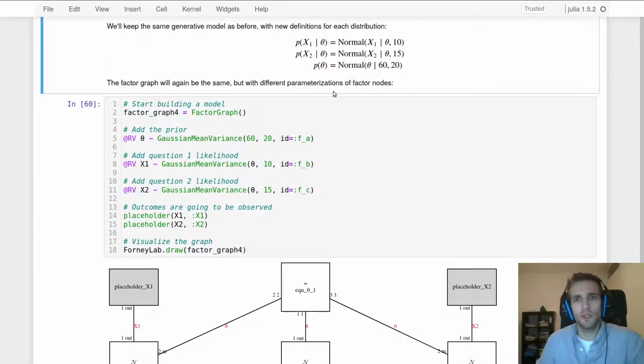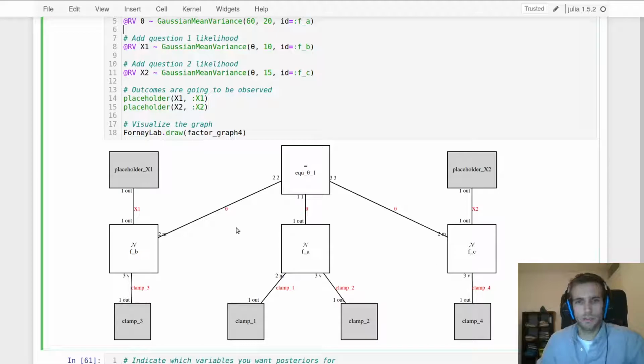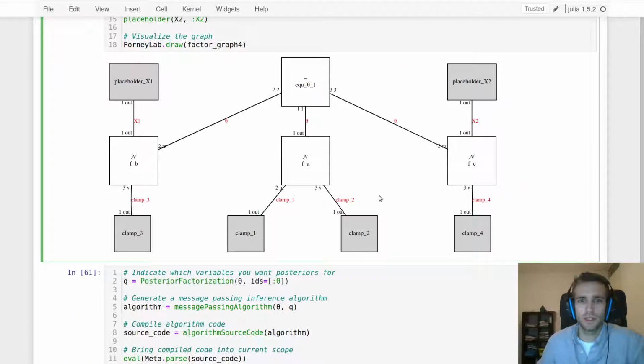So if we encode these distributions into this factor graph, the syntax looks exactly the same as before, and we're just swapping distributions again. So the prior theta is a Gaussian parameterized with mean and variance, with a mean of 60 and variance of 20. And each of the likelihoods is also a Gaussian parameterized with mean and variance, and then the unknown theta, and then variance of 10 and 15. This produces the same generated graph, where again the only difference is the specification of the distributions.